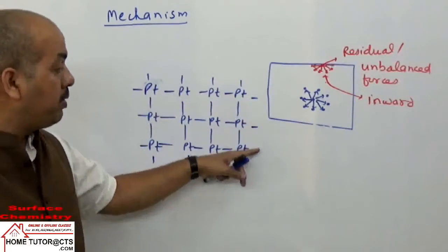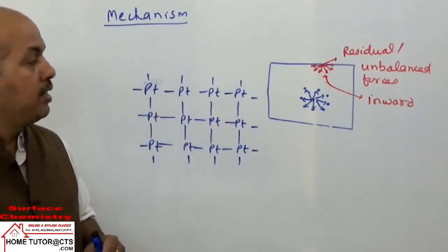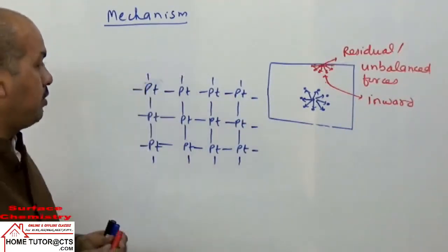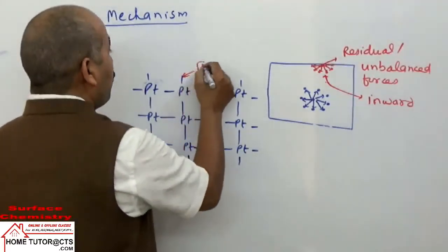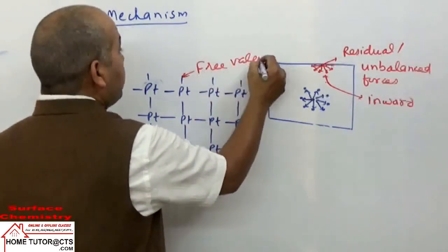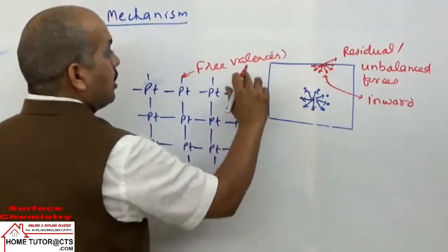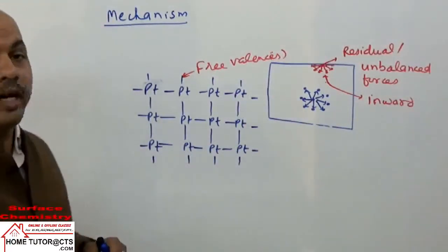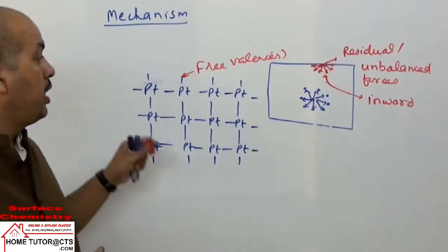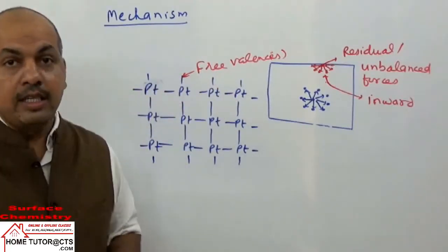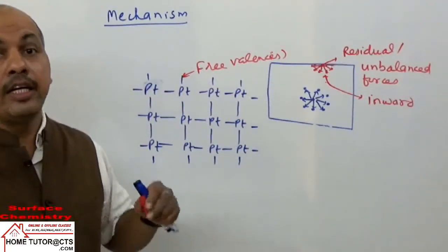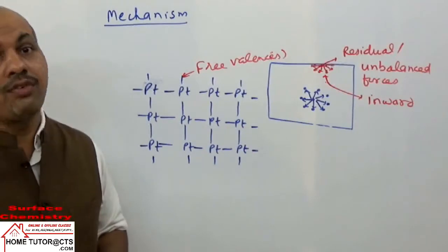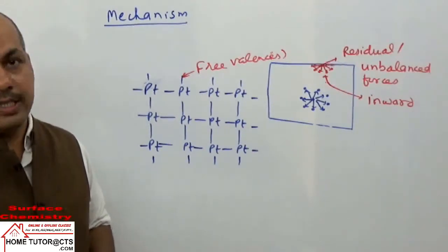But those platinum atoms which are on the surface have some free valencies. These free valencies can cause the residual or unbalanced attractive forces. Because of these free valencies, they can attract and retain the molecules of adsorbate on the surface.